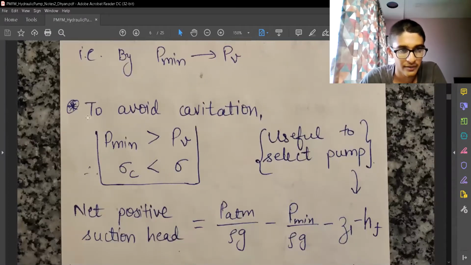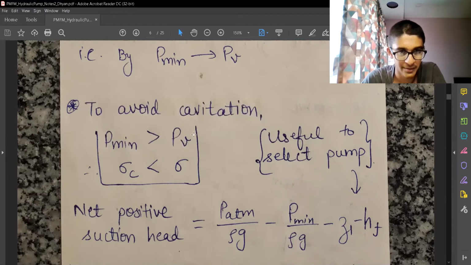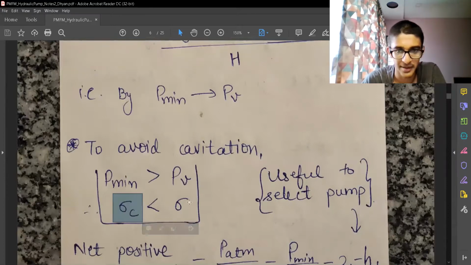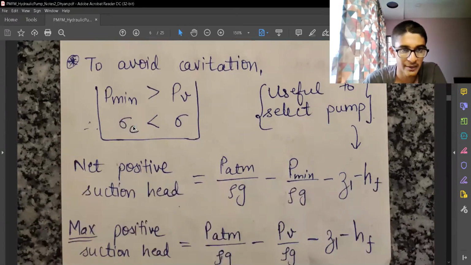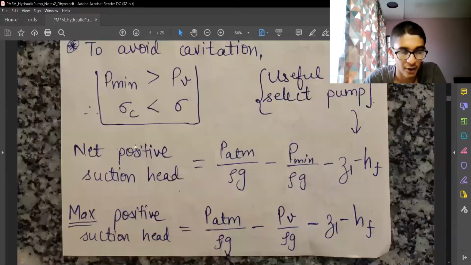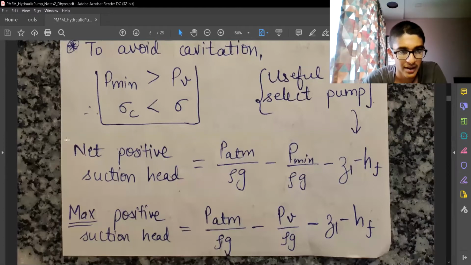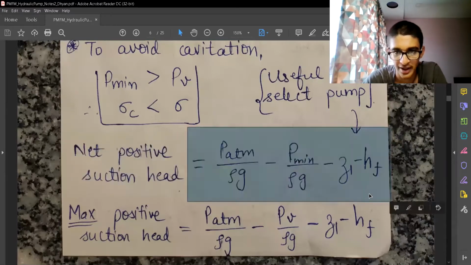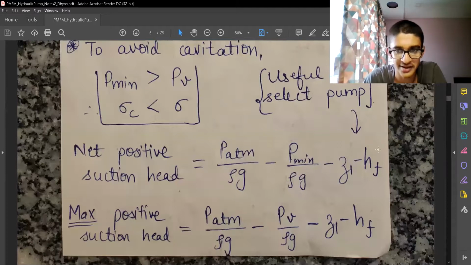So now we want to avoid cavitation. So the minimum pressure should be greater than the vapor pressure. And using the above two equations, we can find out that sigma c should be less than sigma. So this is very helpful for selecting a pump also. We want to avoid cavitation in our pump. So the net positive suction head is defined by this equation.